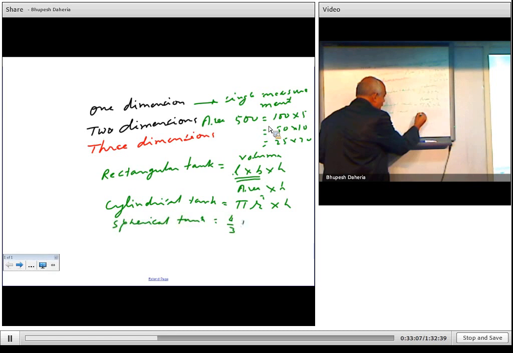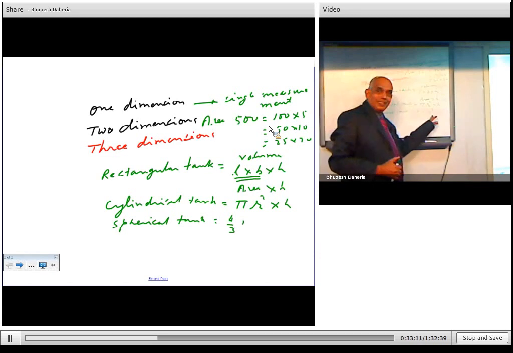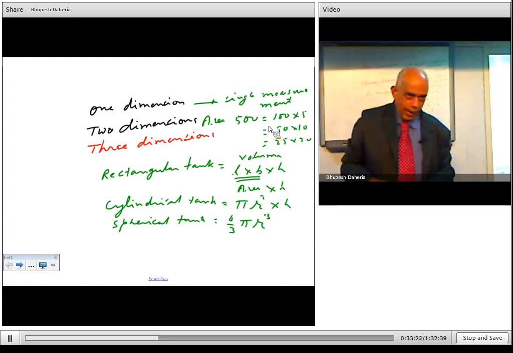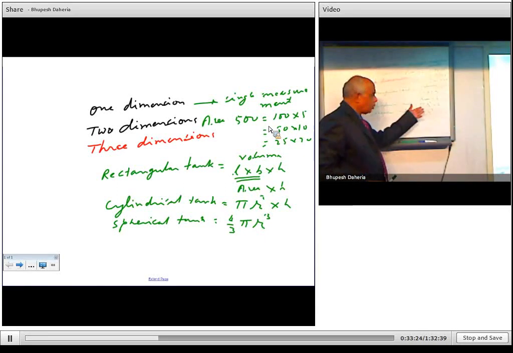So basically it depends upon that. Here r is directly also the height, because for a sphere, the radius is also equal to the height. So that's why you don't see h here. But otherwise it is related to the height. So basically volume is three dimensional.